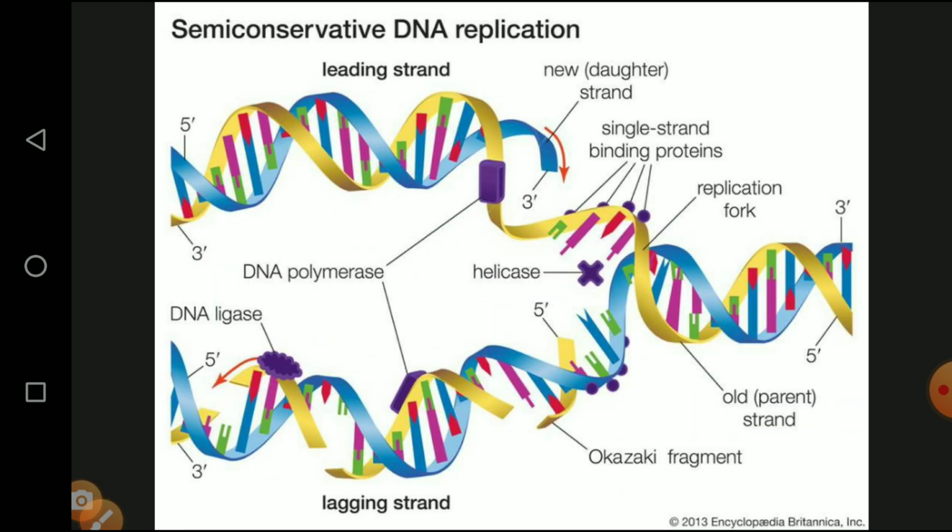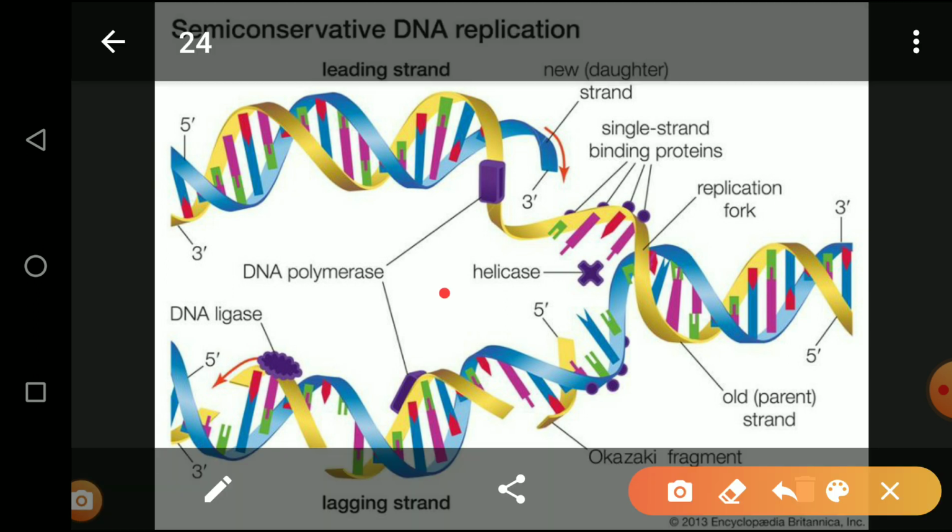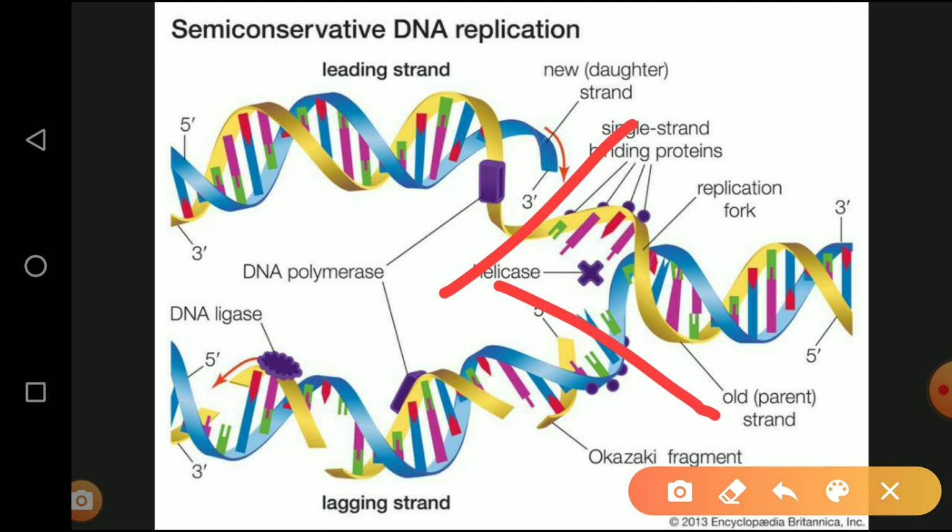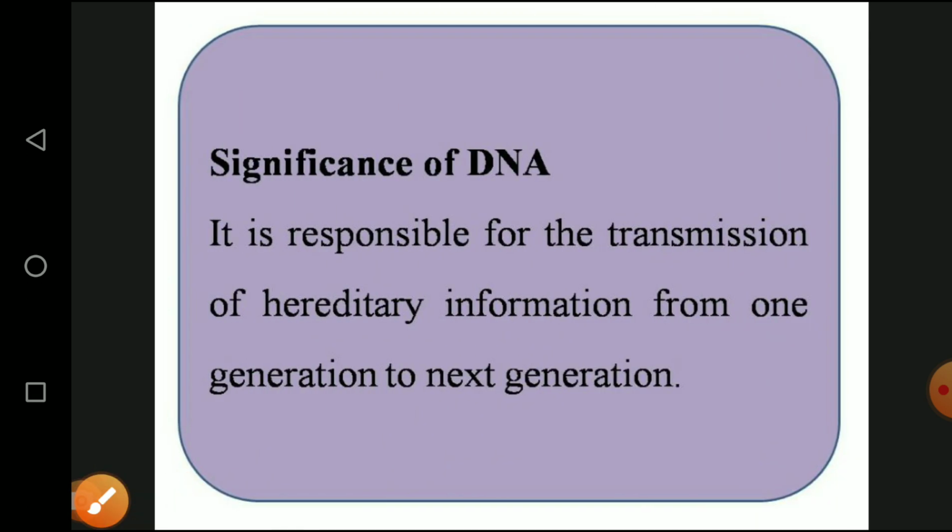Then this is the diagrammatic representation of how the leading strand and lagging strands are synthesized with the new DNA. So this is one part of DNA, this is another part of DNA, this is the parent DNA. At the time of a single replication, three different DNAs are synthesized from the parent cell. So this is the parent cell, then the leading strand produces one DNA and the lagging strand also produces another DNA. So totally three different types of DNAs are formed. Then the significance of DNA replication: what are the significances available for DNA replication.